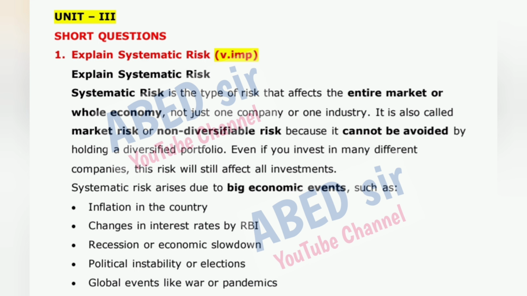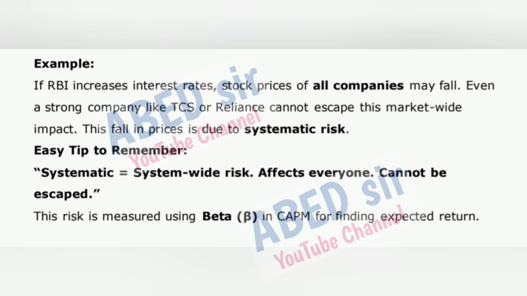Systematic risk arises due to big economic events such as inflation in the country, changes in interest rates by RBI, recession or economic slowdown, political instability or elections, and global events like war or pandemics. Example: if RBI increases interest rates, stock prices of all companies may fall. Even a strong company like TCS or Reliance cannot escape this market-wide impact. This fall in prices is due to systematic risk.